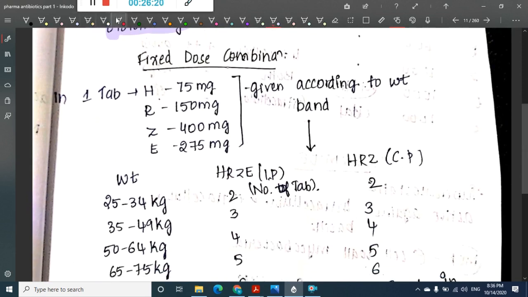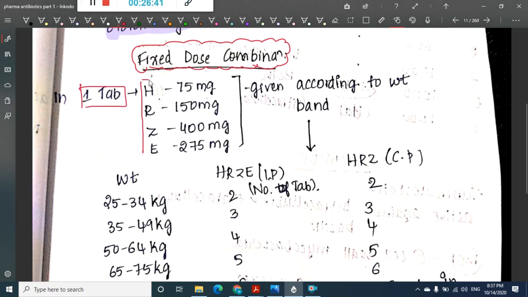Next, nowadays we have the fixed dose combination. In fixed dose combination, one tablet contains HRZE, that is 75 milligrams of isoniazid, 150 milligrams of rifampicin, 400 milligrams of pyrazinamide, and 275 milligrams of ethambutol, and it is given according to the weight band of the patients.